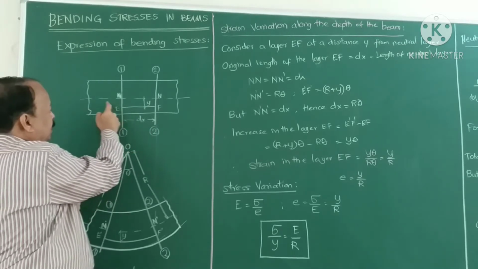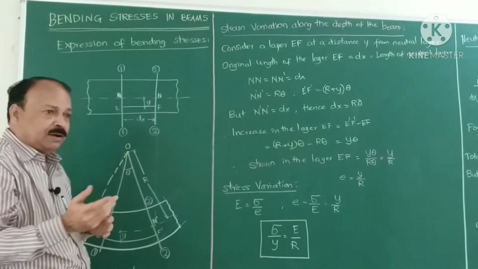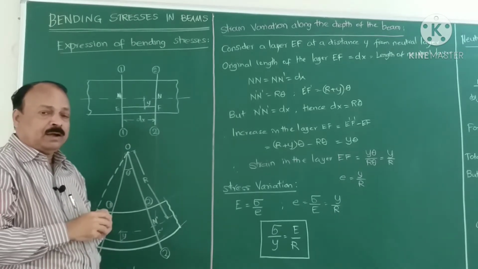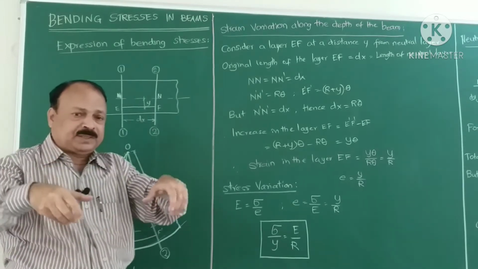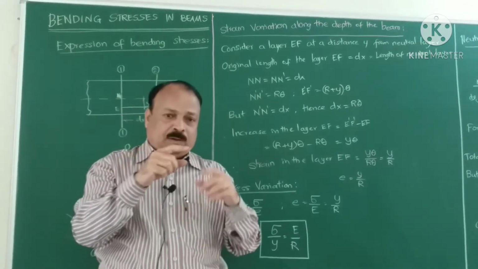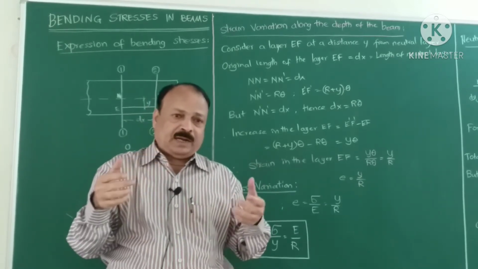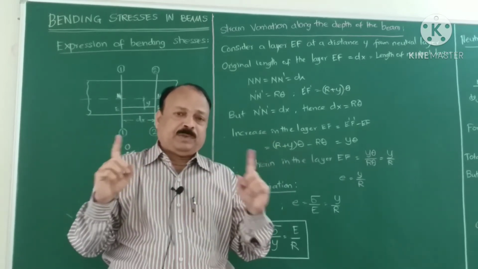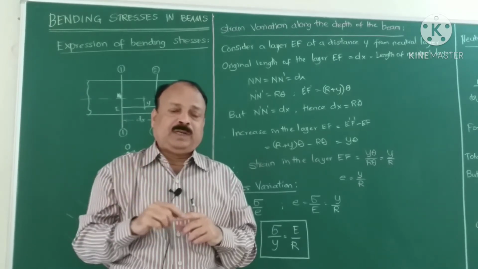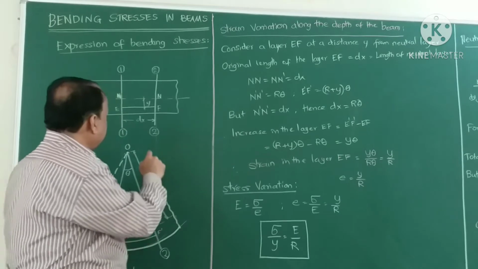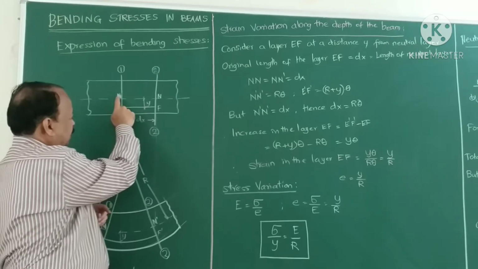This is the layer which is inextensible, where it experiences no compression or tension. When a beam bends, top layers will be under compression, bottom layers will be under tension. If it is simply supported, top layers are considered to be in compression and bottom layers in tension. I have considered a layer EF which is at a distance y from the neutral axis, that is NN.